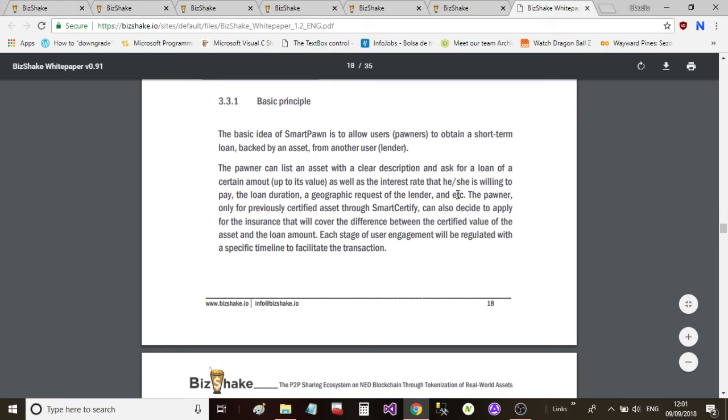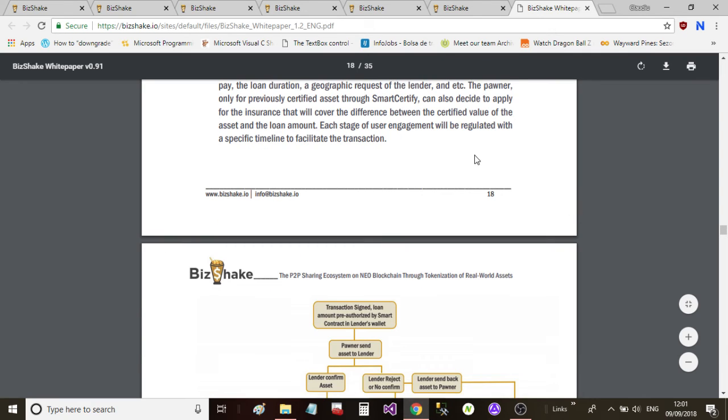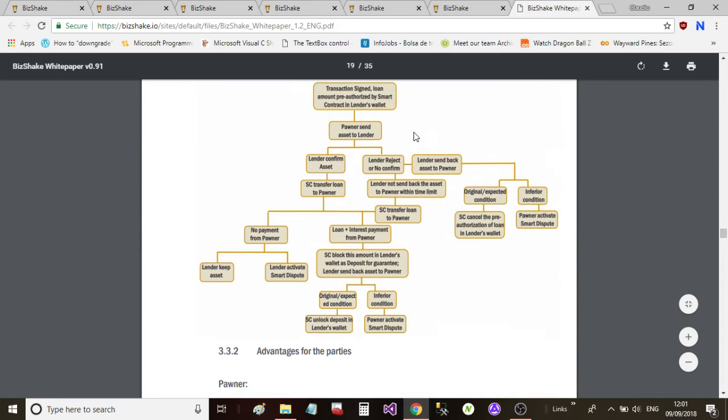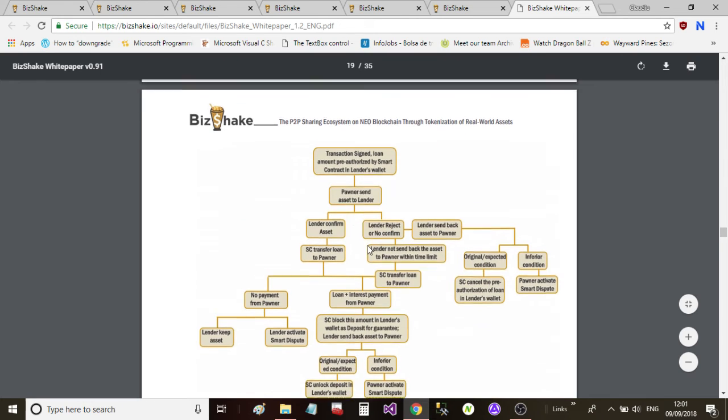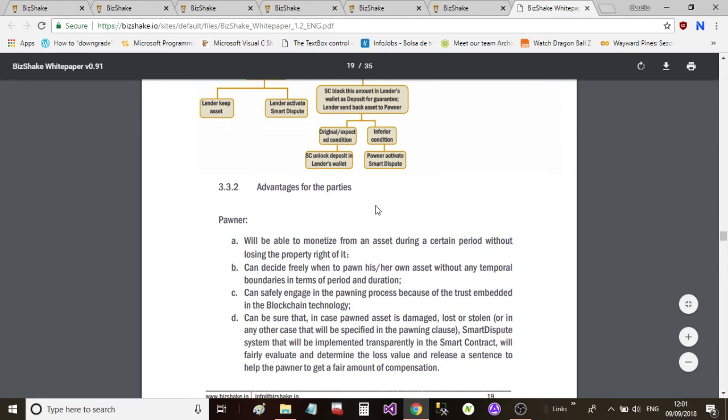lender, etc. The pawner, only for previously certified assets through Smart Certify, can also decide to apply for the insurance that will cover the difference between the certified value of the asset and the loan amount. Each stage of the user engagement will be regulated with a specific timeline to facilitate the transaction. And here we can see an image of how it's all going to work, okay? And the advantages for the parties.